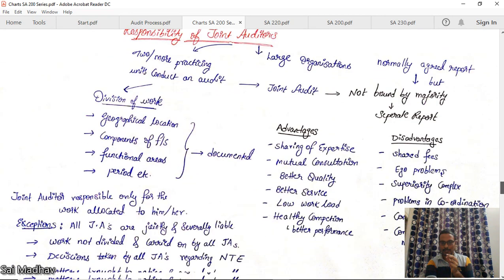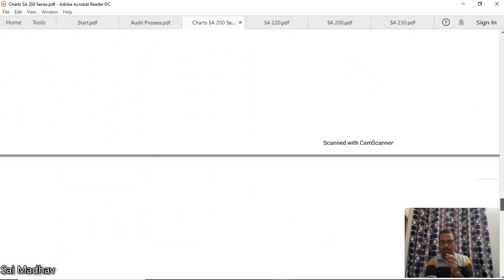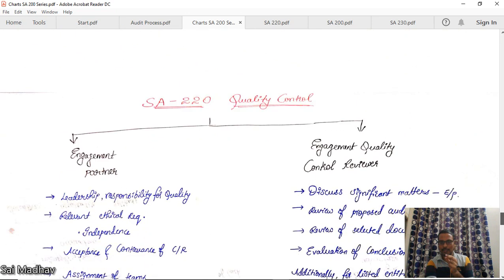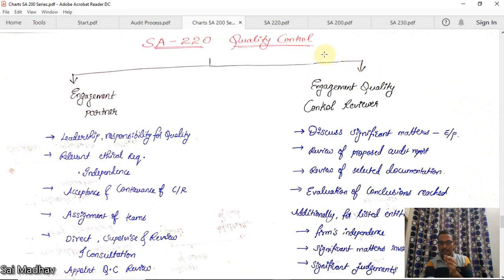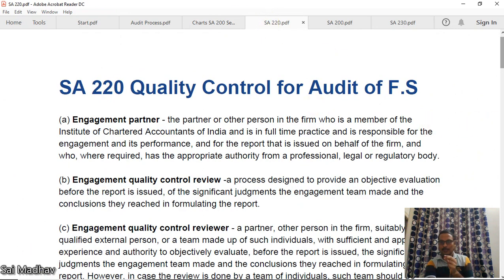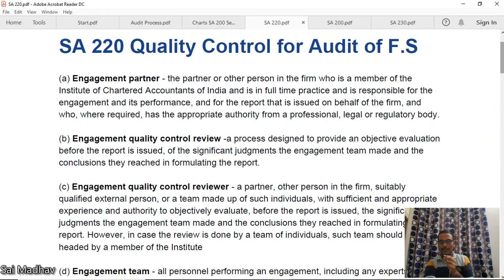Now we'll go to the next standard, SA 200. Sorry, SA 220, Quality Control. We'll go with the notes here. The title is Quality Control for Audit of Financial Statements.